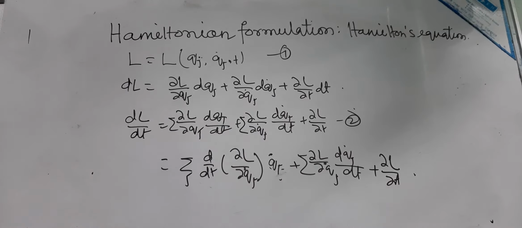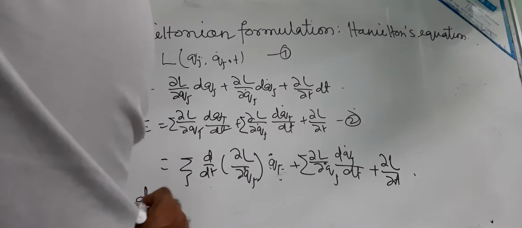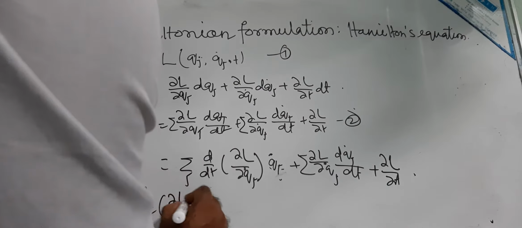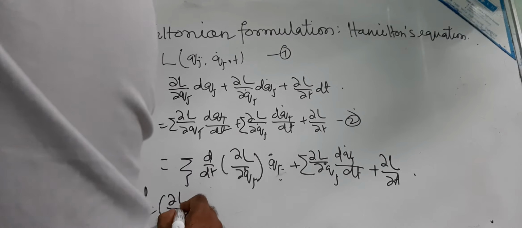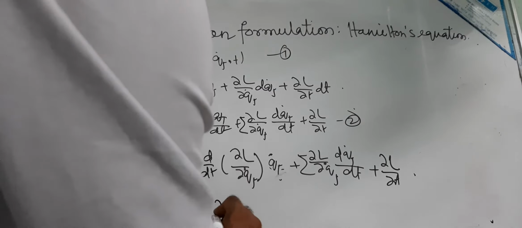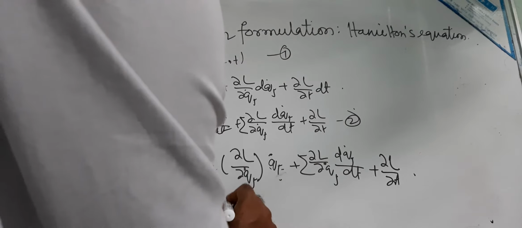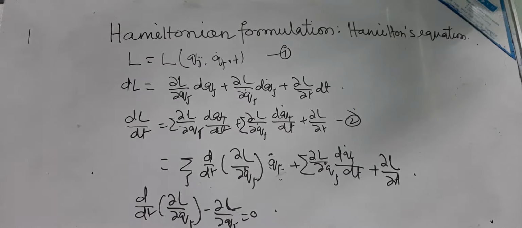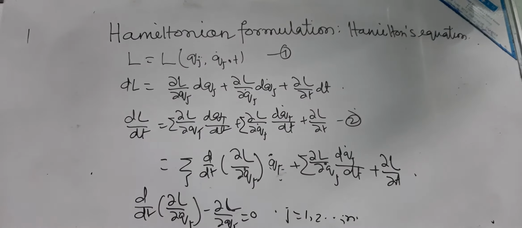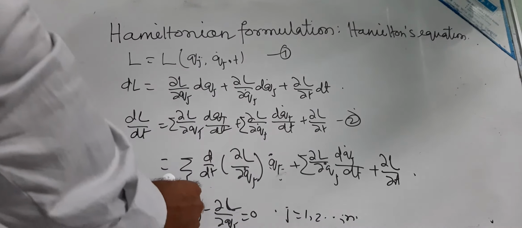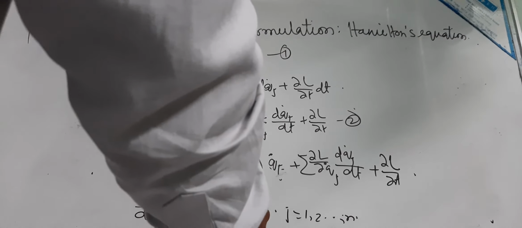This can be written using the Lagrange equation. As you know, d by dt of del L by del Qj dot minus del L by del Qj equals 0, where L equals T minus V and j equals 1 up to N. This is the Lagrange equation.